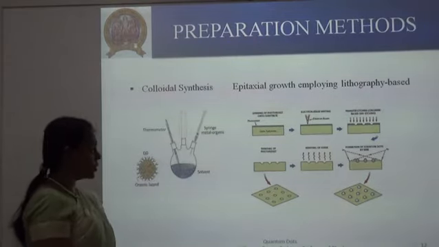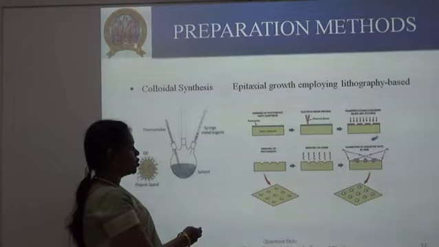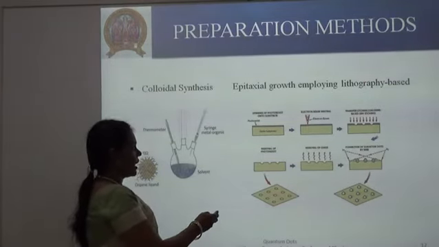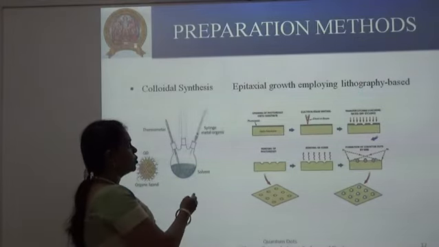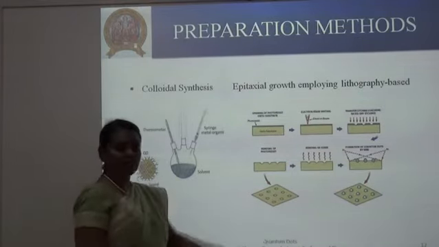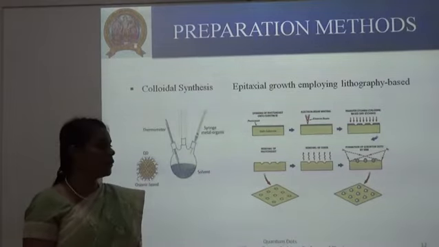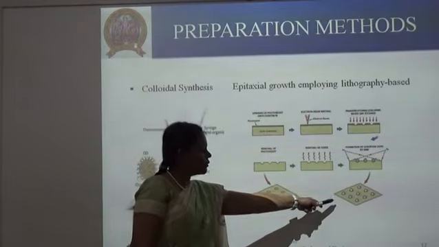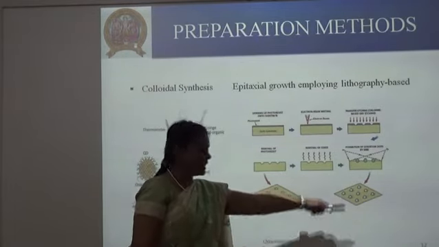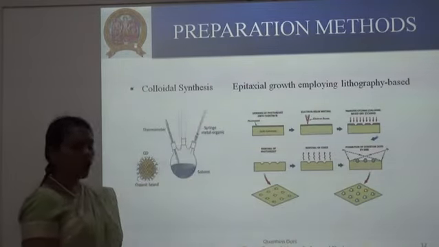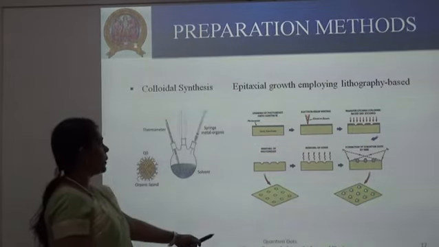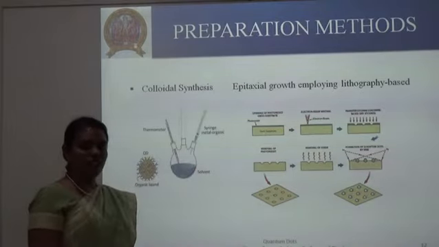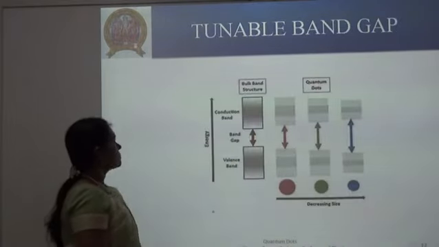In epitaxial growth, first you etch the surface with a lithography technique, then you do epitaxial growth. Epitaxial growth is nothing but layer by layer formation. Here you can see how finally you get quantum dots at the respective places. So these are the two broad methods by which you can prepare quantum dots. There are many other methods which are not discussed here.